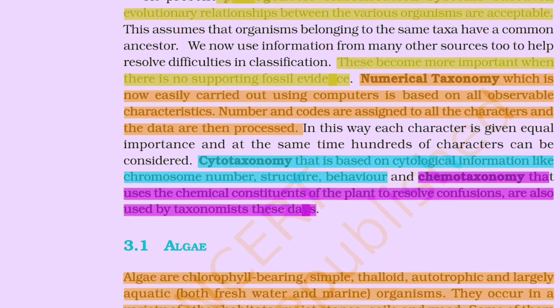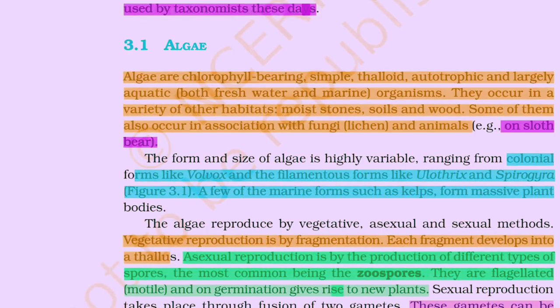Algae. Algae are chlorophyll-bearing, simple, thalloid, autotrophic, and largely aquatic, both freshwater and marine, organisms. They occur in a variety of other habitats: moist stones, soils, and wood. Some of them also occur in association with fungi, as lichen, and with animals, for example on sloth bear. The form and size of algae is highly variable, ranging from colonial forms like Volvox and the filamentous forms like Ulothrix and Spirogyra, Figure 3.1. A few of the marine forms such as kelps form massive plant bodies.